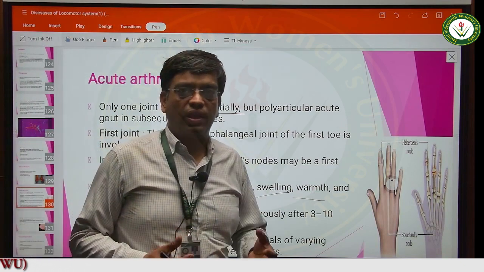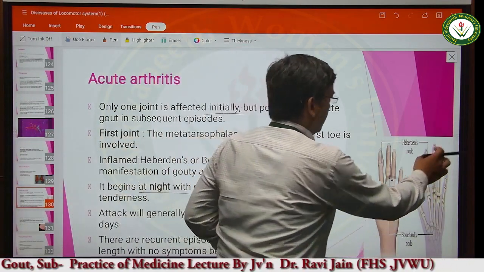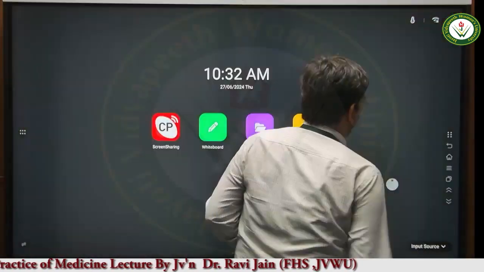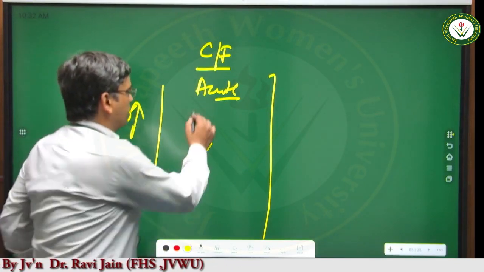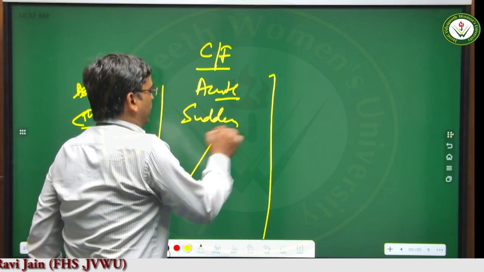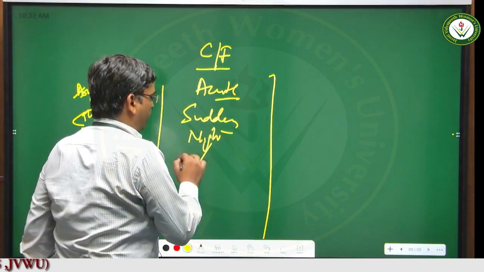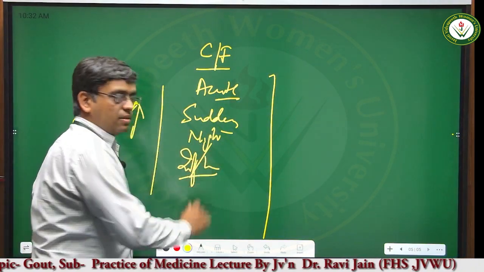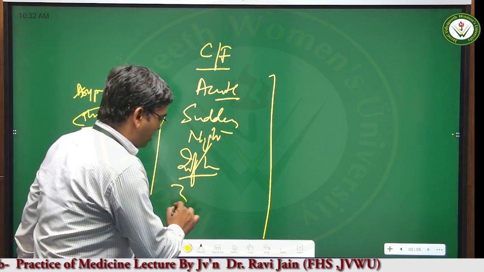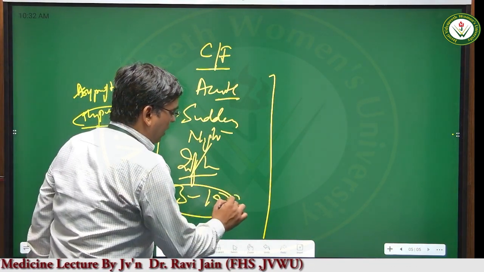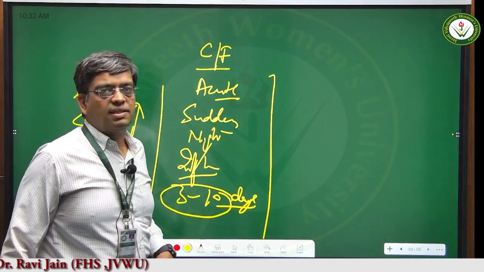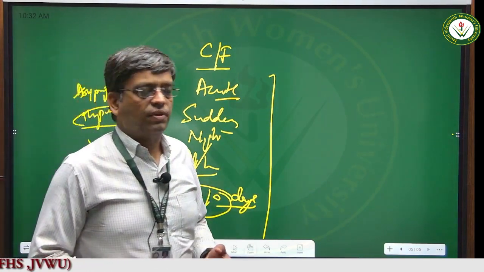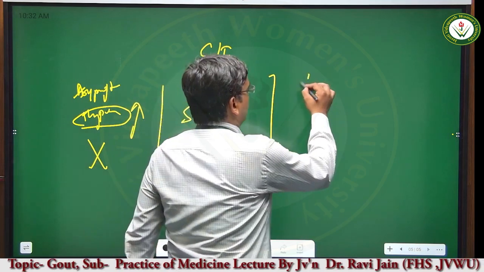So, in the acute phase that we have just seen, the pain is coming suddenly. There is sudden onset, sudden pain coming at night. Alright, there is inflammation of the joint, but this pain is self-limiting, lasting only for 3 to 10 days. So, the acute phase of the gout lasts only for 3 to 10 days and then the pain subsides and the patient feels normal.